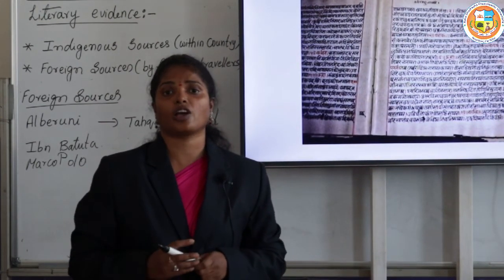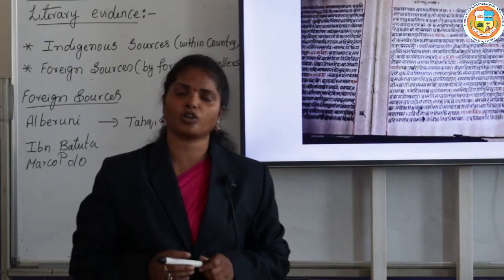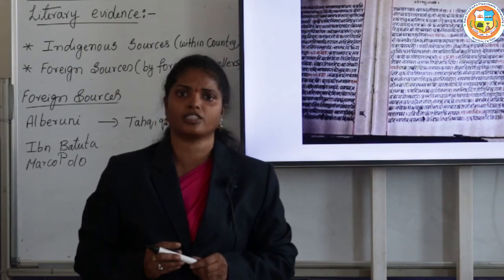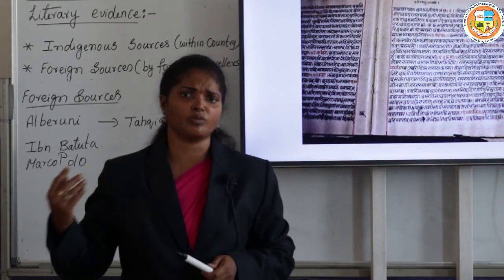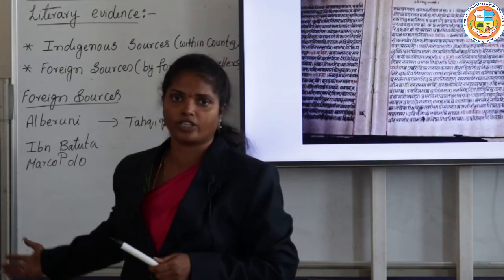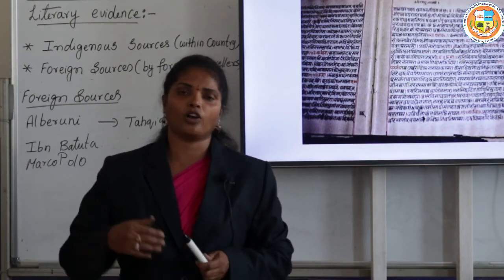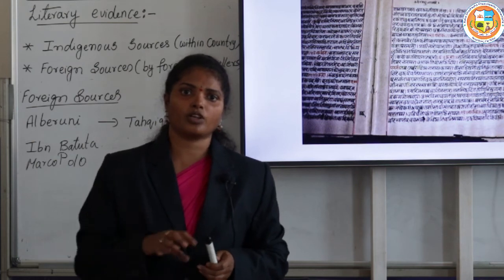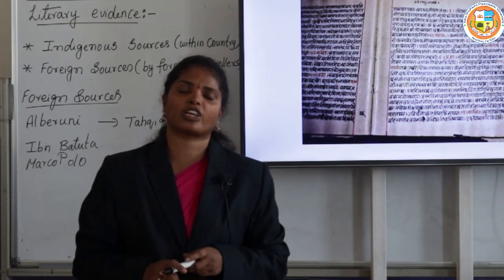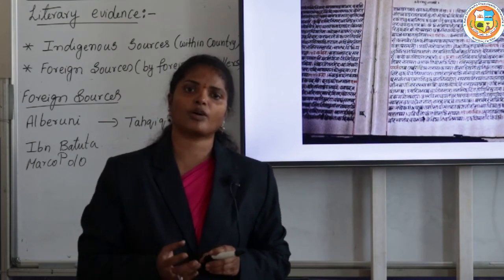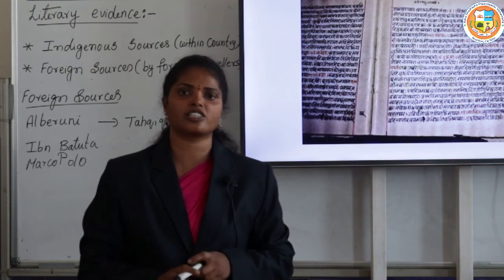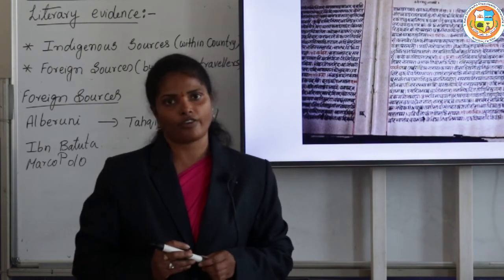Not only this, many books, biographies and autobiographies like Akbarnama, Babarnama and Jahangirnama, and many other books also give us information about many of the kings, not only the Mughals but also different kings, like I told about Prithviraj Raso. From these books we can know about the lifestyle of the people during that time, economic conditions, and many things.